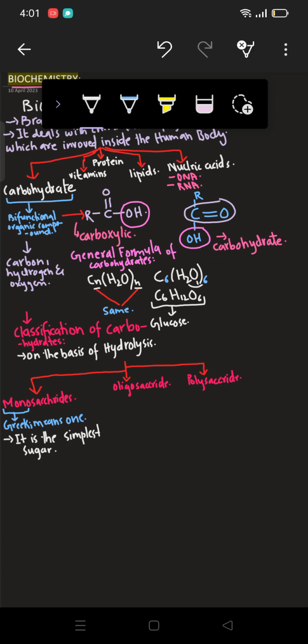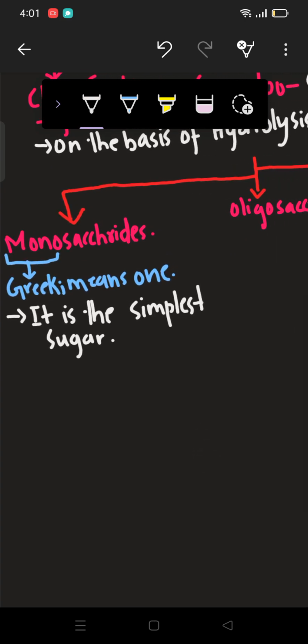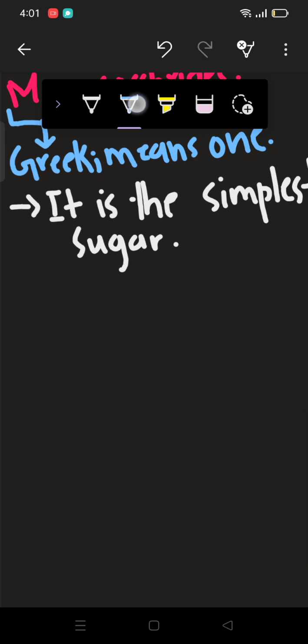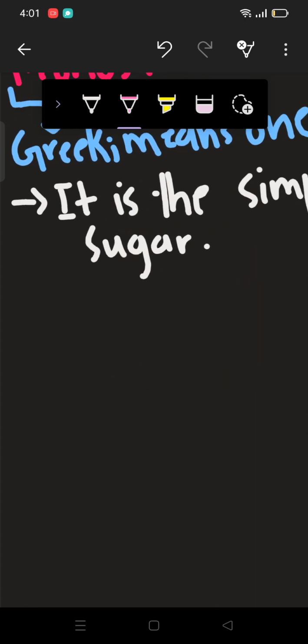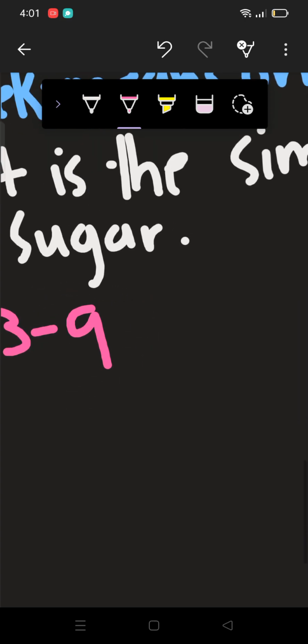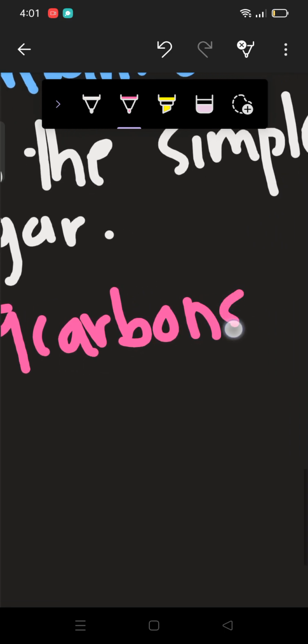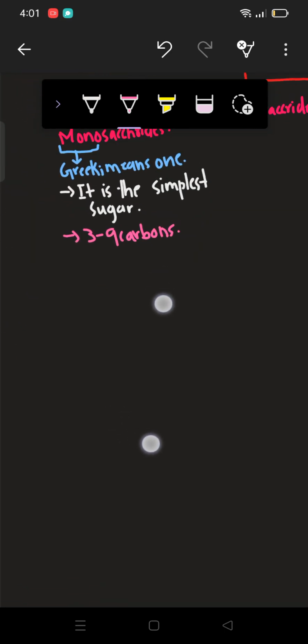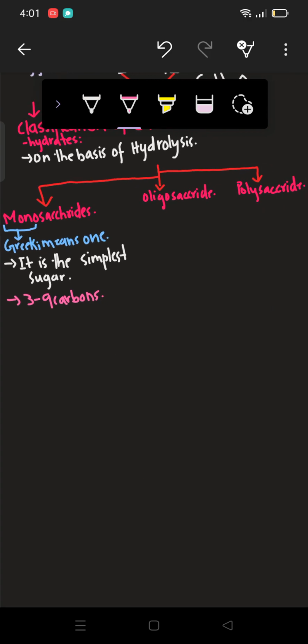So here again we have carbon, hydrogen and oxygen, and the carbon atoms will be 3 to 9. So there would be either 1 carbon, 2, 3, 4, 5, 6, 7, 8 or 9.